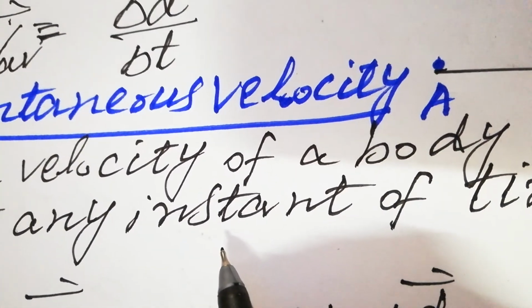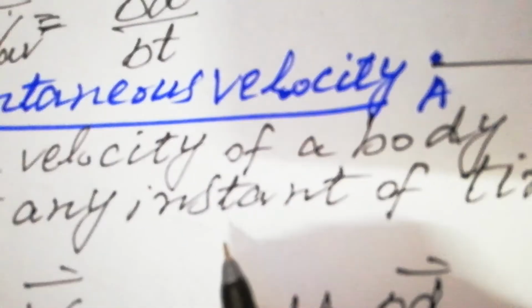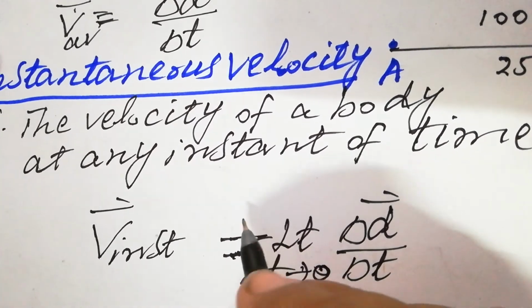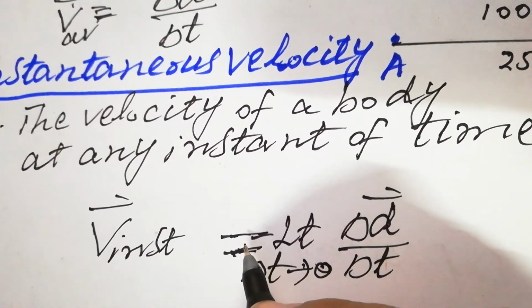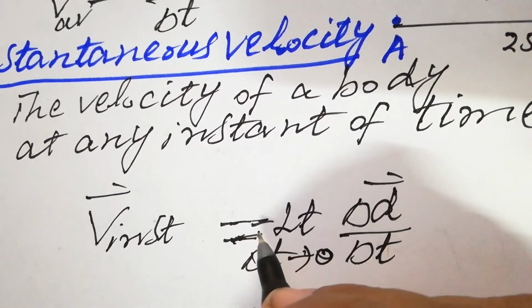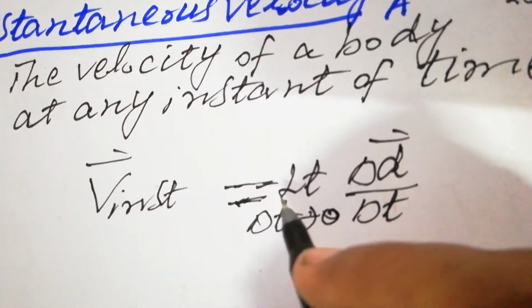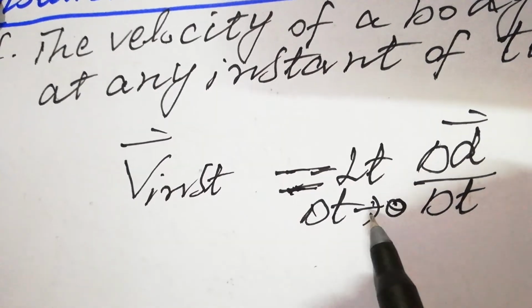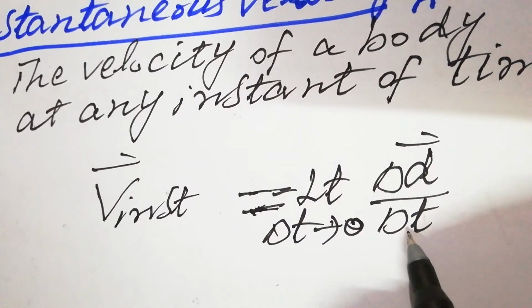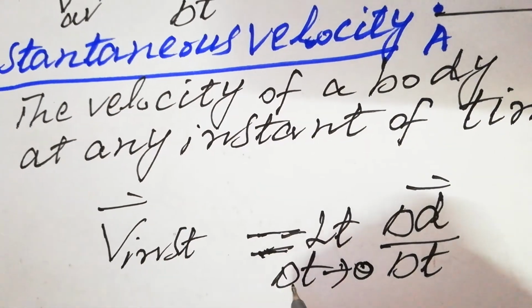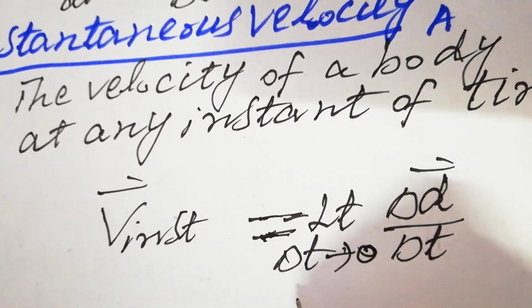It is a short interval of time. It's not equal to 1 second or half second. It's a very short interval of time. So I mean, its value is very, very small. It's very close to zero, but it's not equal to zero. And during this time, the displacement is also very small. So V instantaneous is equal to limit delta t tends to 0, delta d over delta t. So that is the instantaneous velocity, and it has the same unit as velocity, that is meter per second.